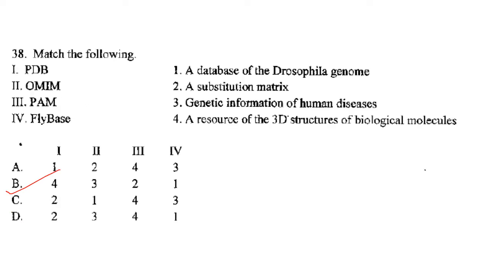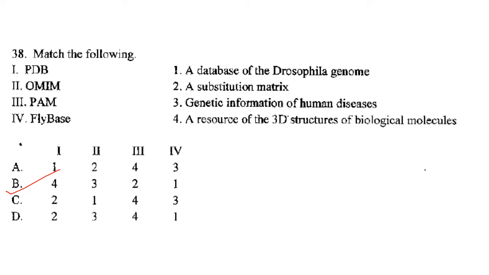Then next one, match the following. PDB. PDB is a database of the Drosophila genome. No, not a genome. It is a resource of 3D structures of biological molecules. Okay, I made a mistake.